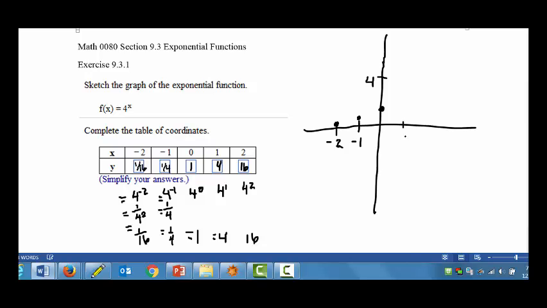And when x is 1, we're at 4. All right, so we're up at 4, and then I don't even have enough room to show that when x is 2, we're at 16. This is increasing so rapidly that you need a lot of graph to show this. So the graph would look something like this.